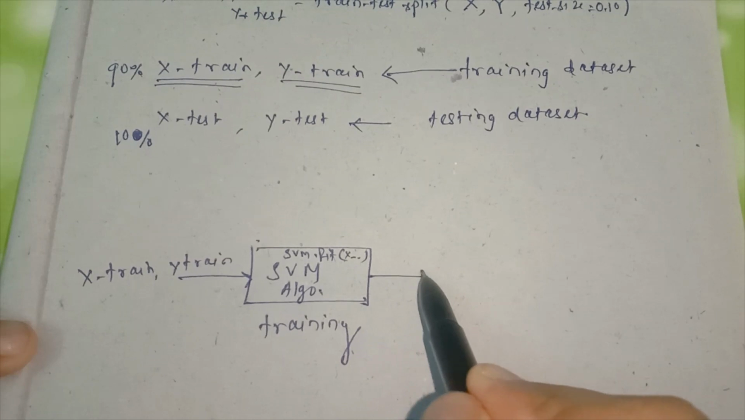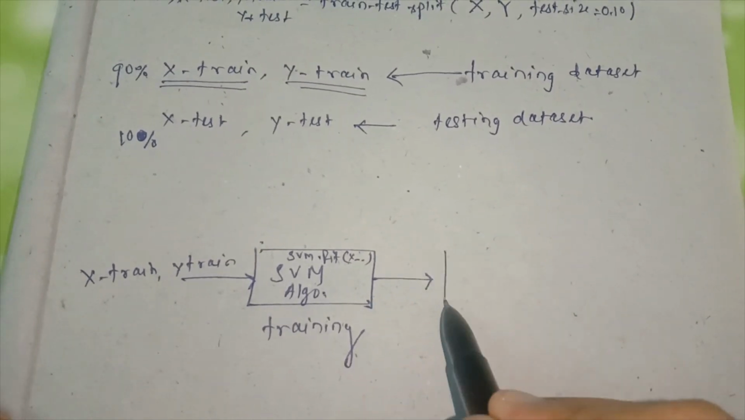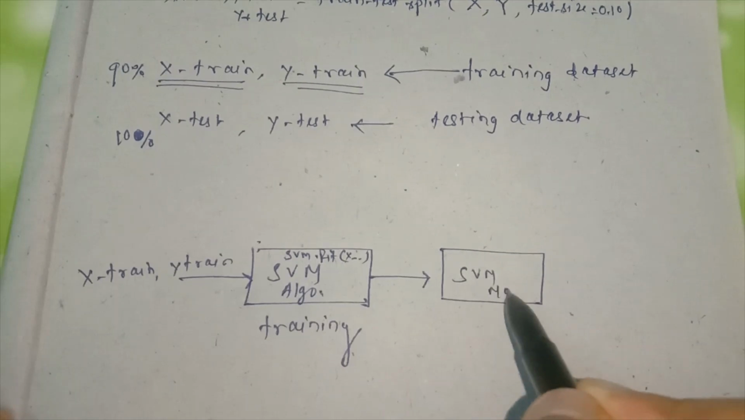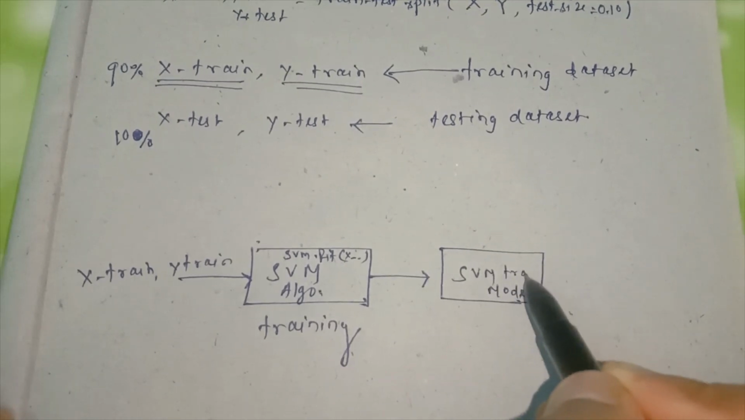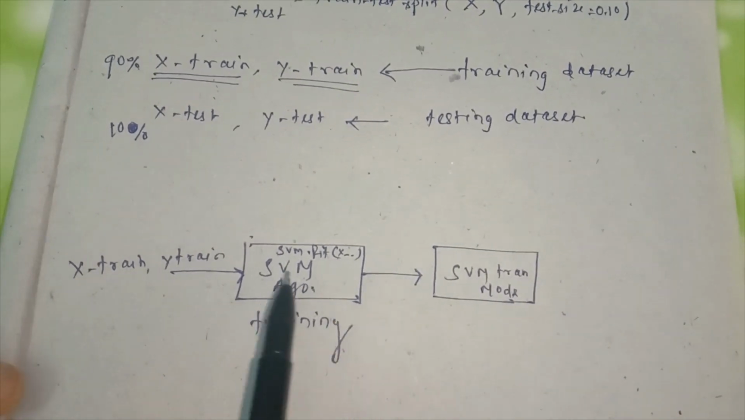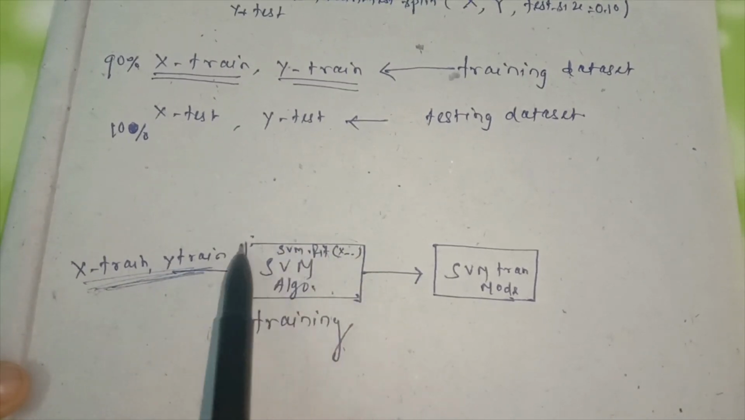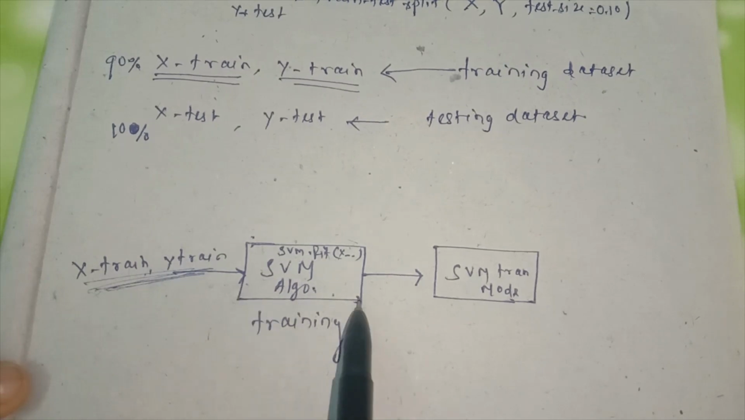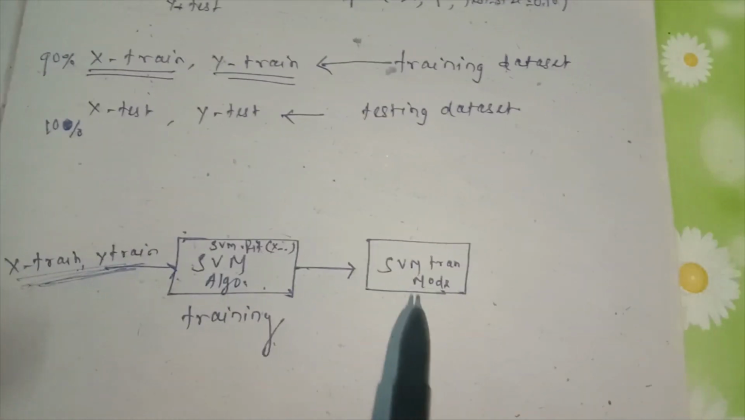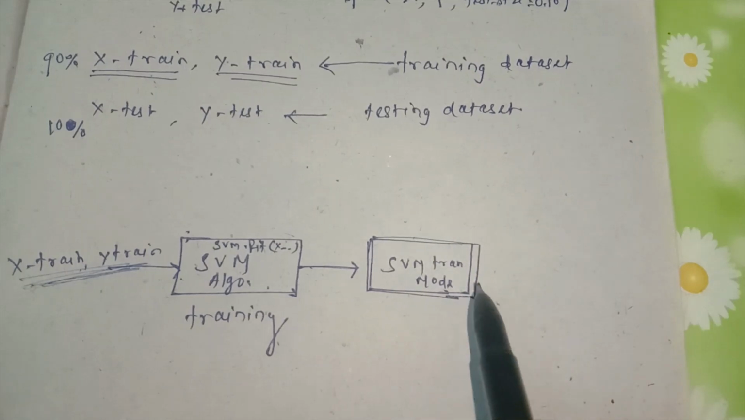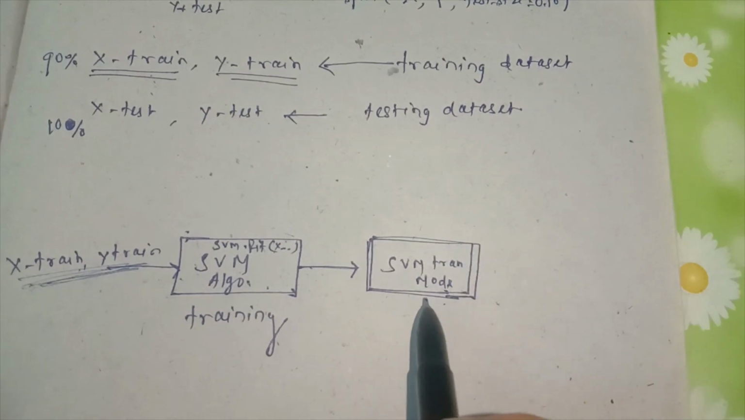After the training is over, it generates a model. So here this is the SVM model, the already trained model, the SVM trained model. Now how was it trained? From the 90% training data set that we provided to the SVM algorithm. After it trained, this model was generated. Now the model is ready to make predictions.